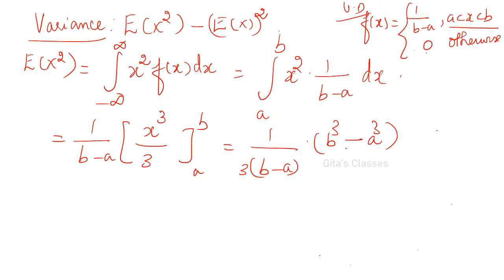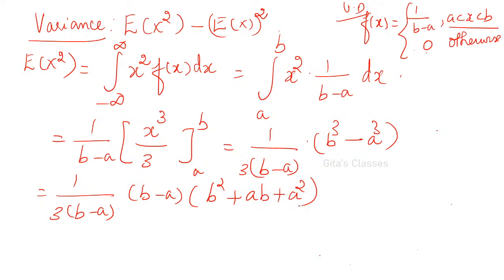Okay, and you have a formula for this. That is 1 by 3 into b minus a, it is b minus a into b squared plus ab plus a squared. Okay, so now b minus a will get cancelled. This is actually a formula. Even if you don't remember it, when you get confused, you can check like this. This is just for remembering. If you don't remember, you can multiply and check.